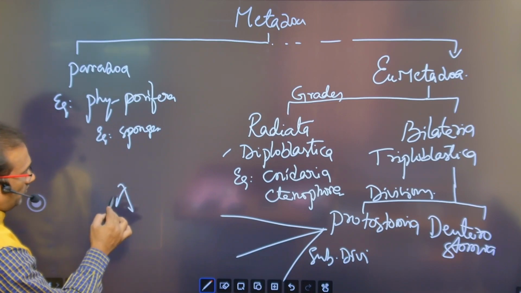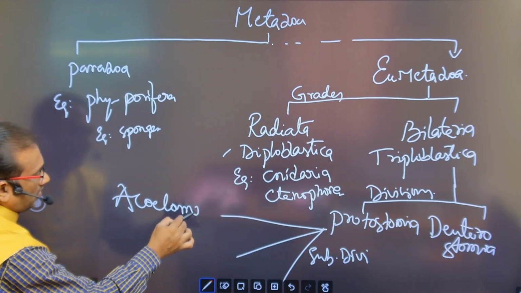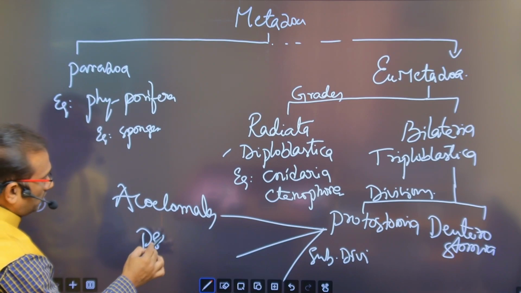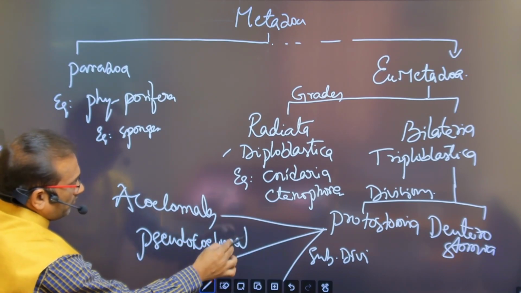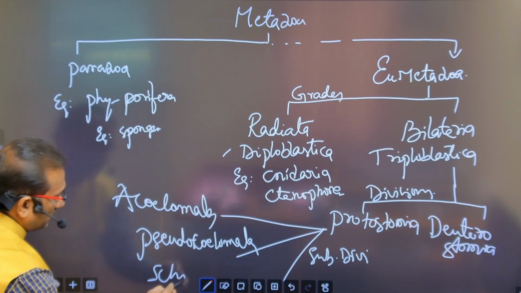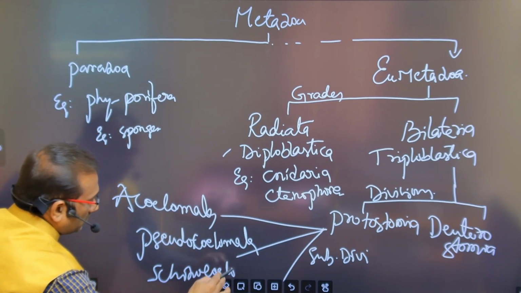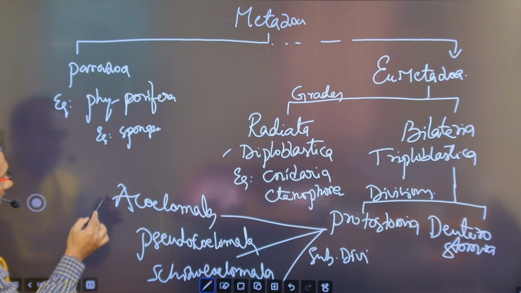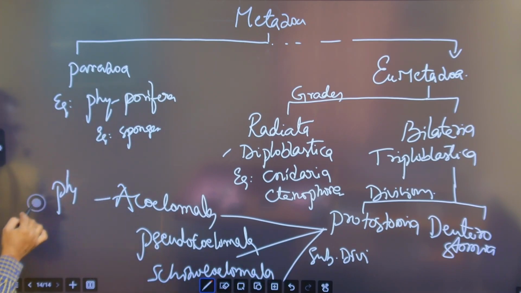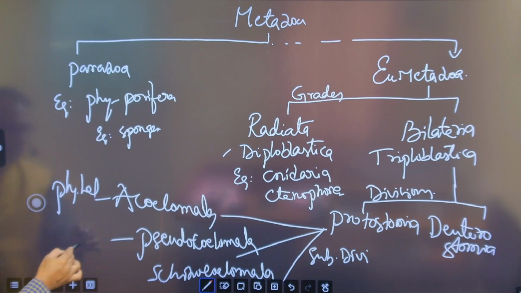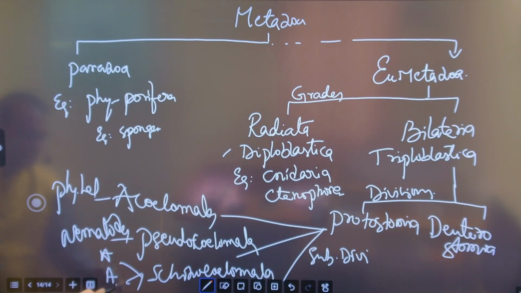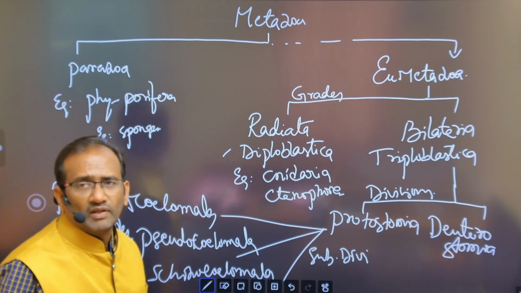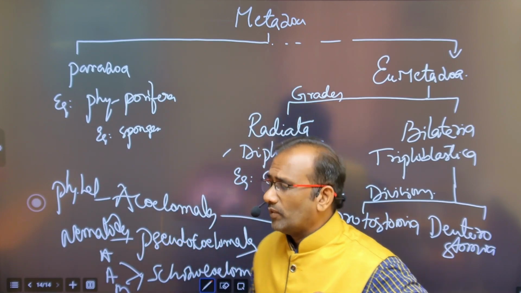One is acoelomata, the second one is pseudocoelomata, the third one is schizocoelomata. Examples: here Platyhelminthes, here nematodes. Here examples are three: Annelida, Arthropoda and Mollusca.